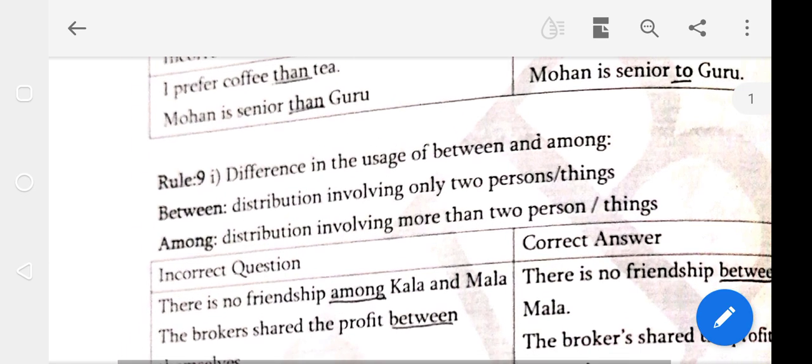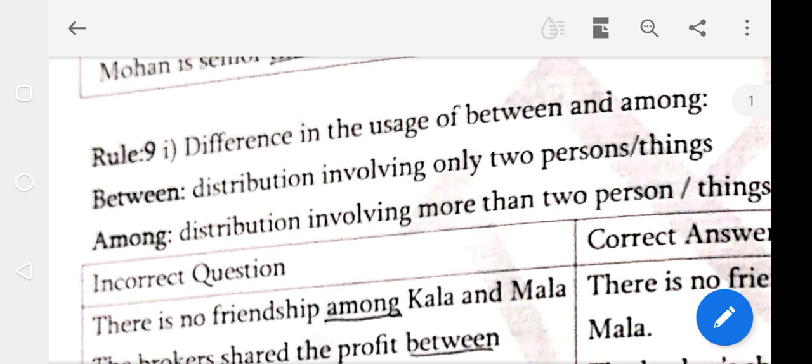Next one. The difference in the usage of between and among. Between is used for distribution involving only two persons or things.